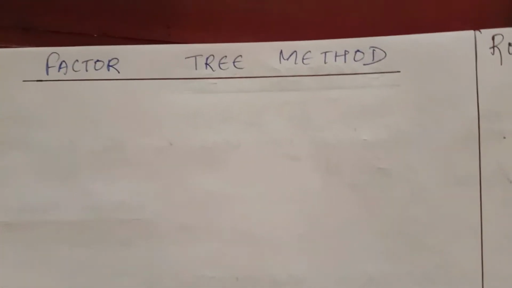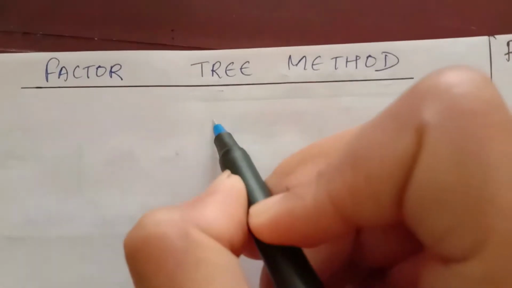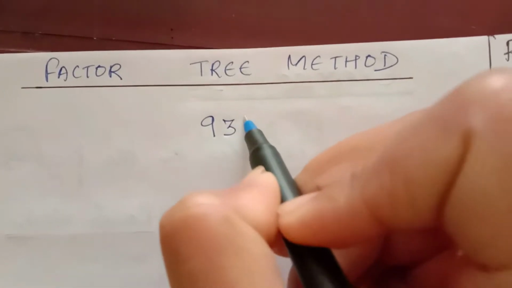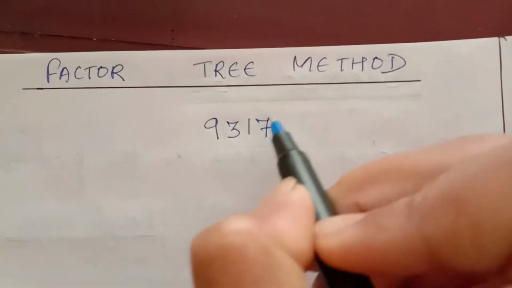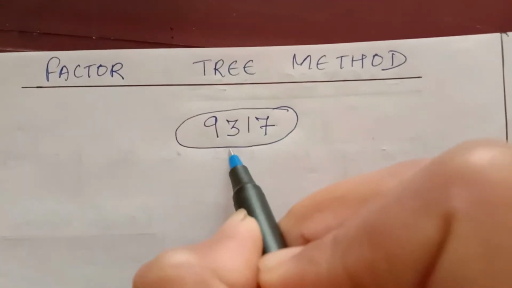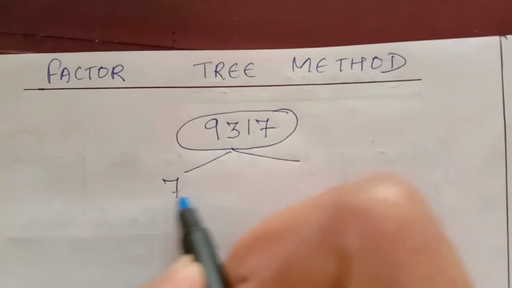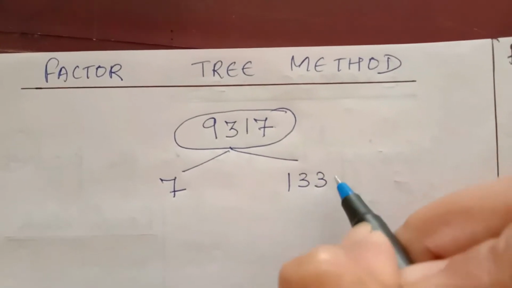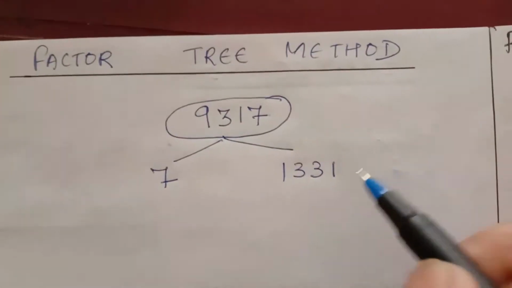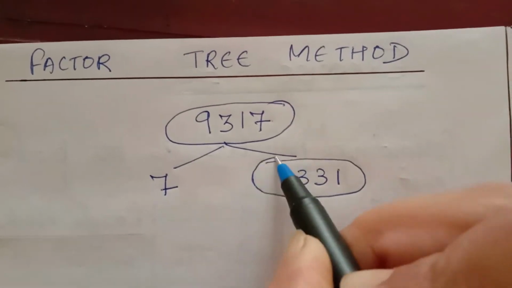Now we will do it by the factor tree method. 9317. So 7 1331s are 9317. Then again we have to do here.